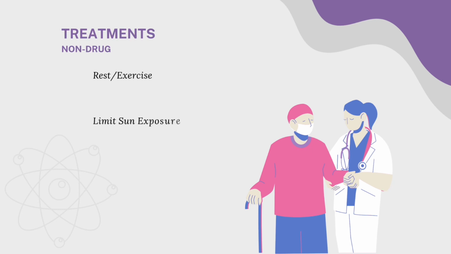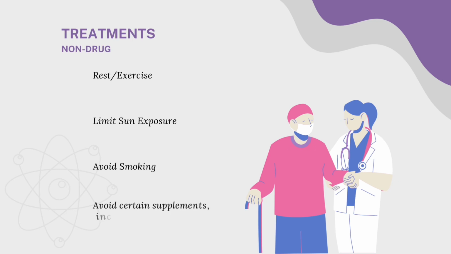Next is to limit sun exposure. Sunlight exposure has been linked to an increased risk of disease flares in patients with SLE. Flares can involve various symptoms, including joint pain, fatigue, fever, and organ inflammation. Next is to avoid smoking. Smoking further exacerbates this risk by causing damage to blood vessels, promoting atherosclerosis, narrowing and hardening of arteries, and increasing the likelihood of heart attacks and strokes.